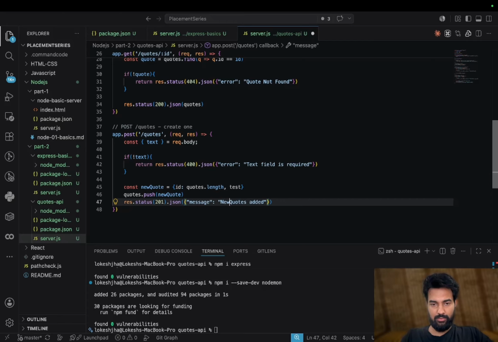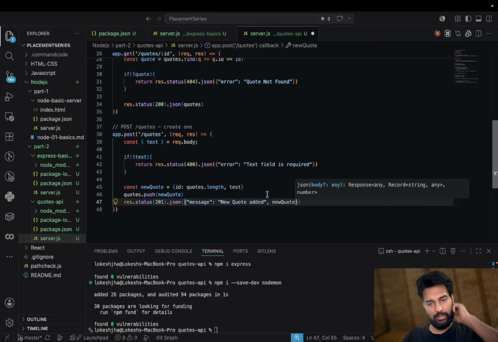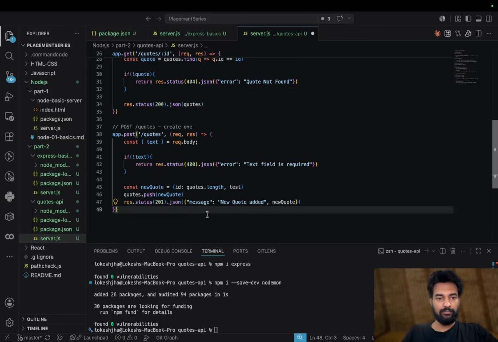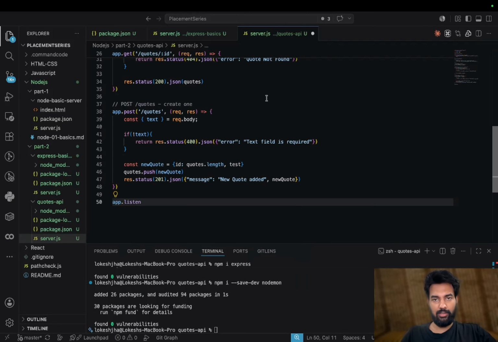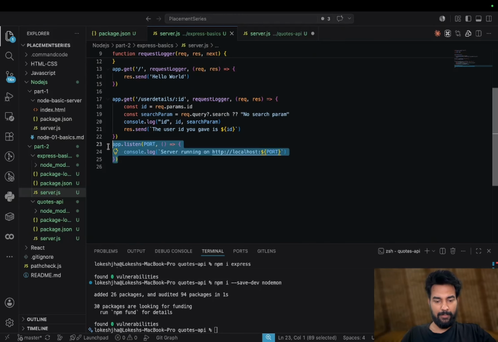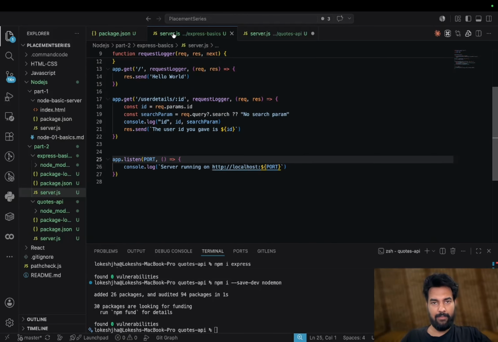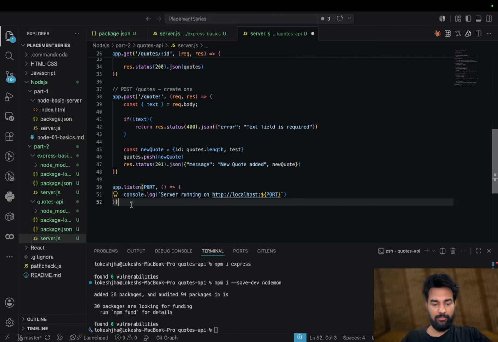New quote added, and we will send the new quote also in order to have the id and all. And yeah, this was the thing. We can copy this app.listen from here to here because it is kind of the same.